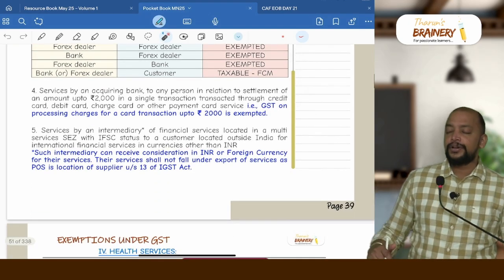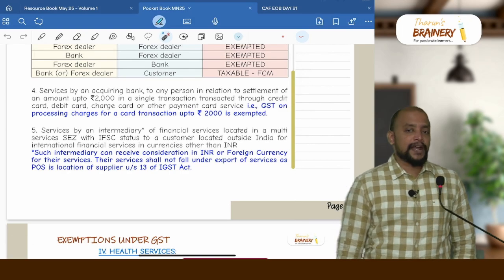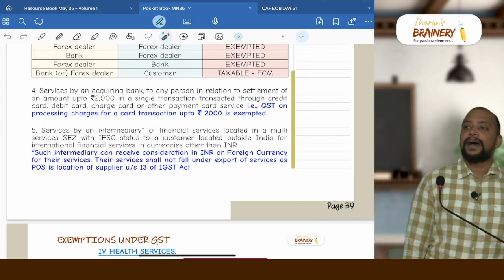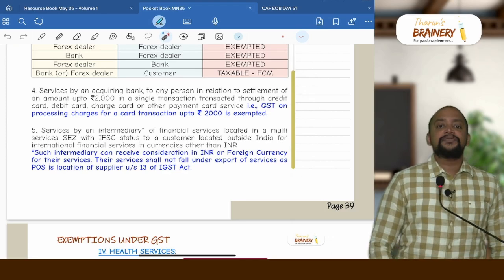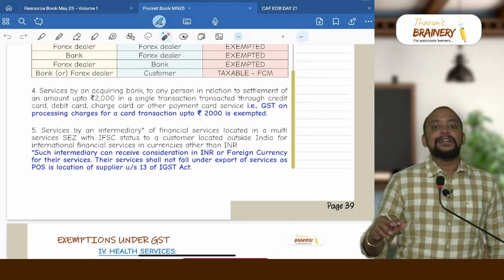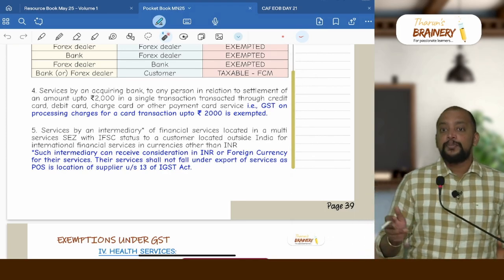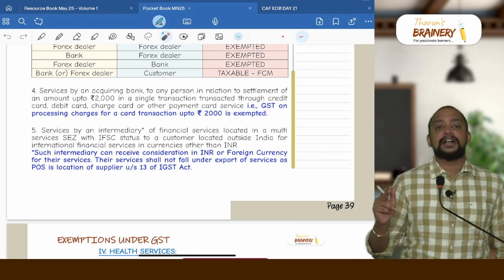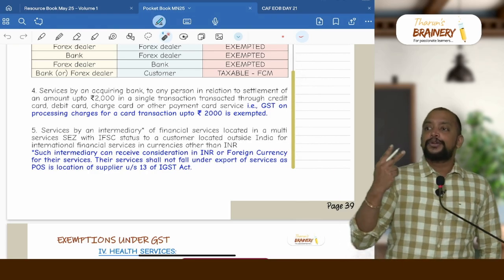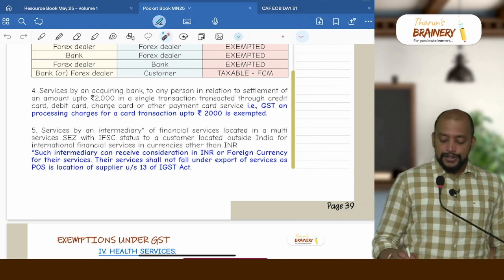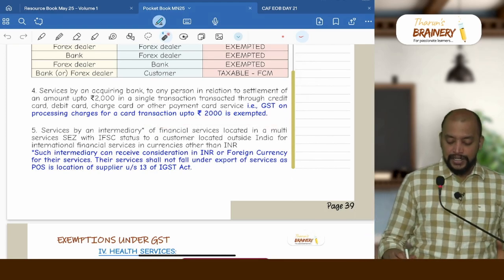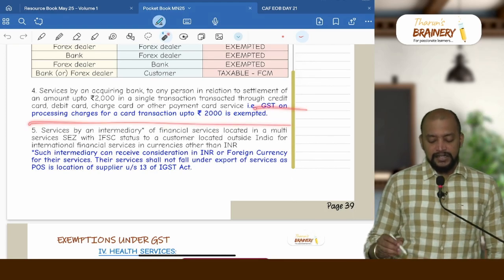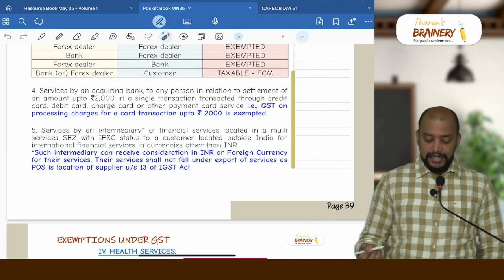And next, number 4, services by an acquiring bank. Acquiring bank means a bank which does the settlement. So in that case, for card transactions, if the processing fees is charged, that processing fees will be exempted, provided the transaction amount, that is a card settlement amount, does not exceed 2000 rupees per transaction. So if the transaction is up to 2000 rupees in a single transaction, GST on processing charges for a card transaction up to 2000 is exempted.